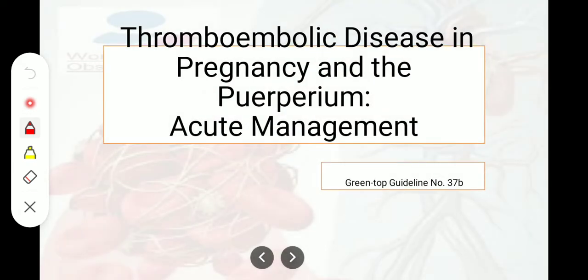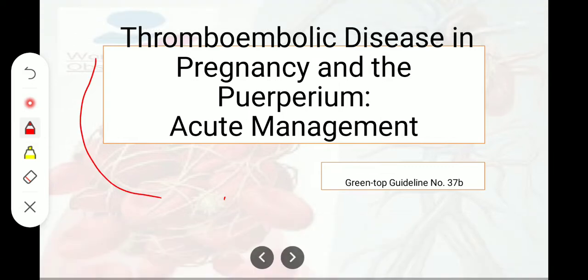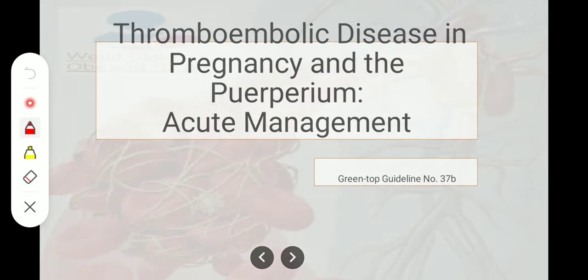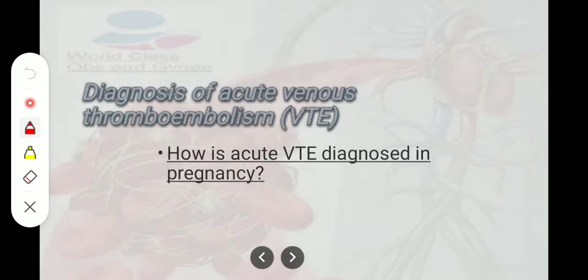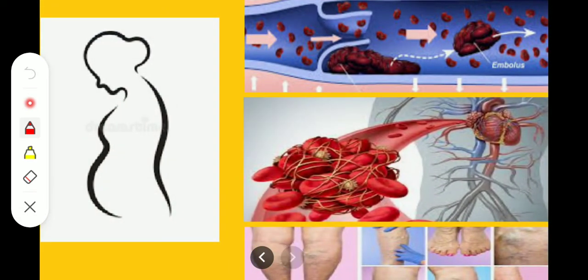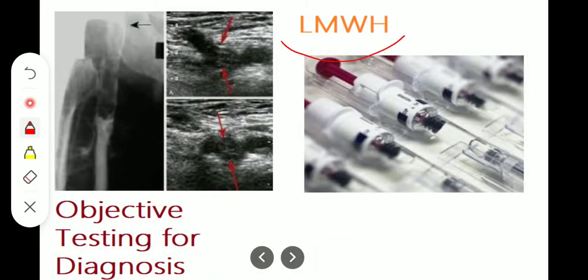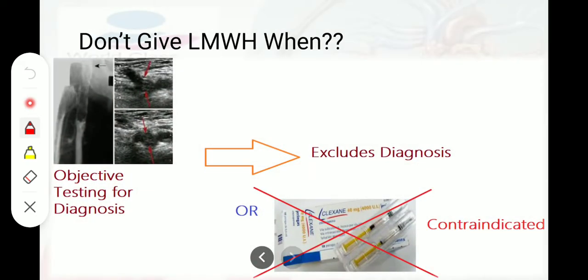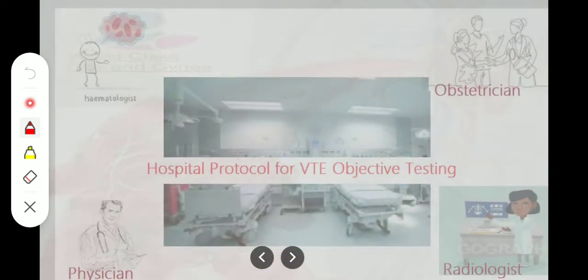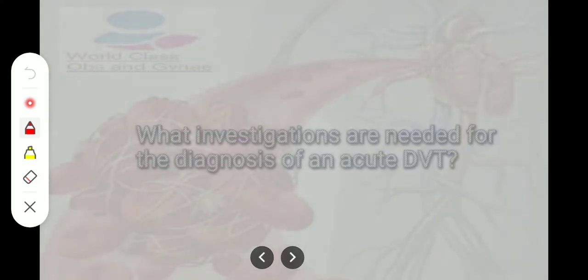How would we do acute management? How would you do diagnosis of acute venous thromboembolism? How is it diagnosed in pregnancy? Okay, objective assessment and diagnosis is very important, and we don't have to give low molecular weight heparin when objective testing for diagnosis excludes diagnosis or low molecular weight heparin is contraindicated. Okay, and there should be hospital protocol for VTE objective testing, which includes the multidisciplinary team of doctors like hematologist, physician, obstetrician, and radiologist.